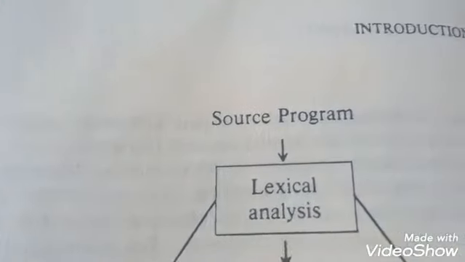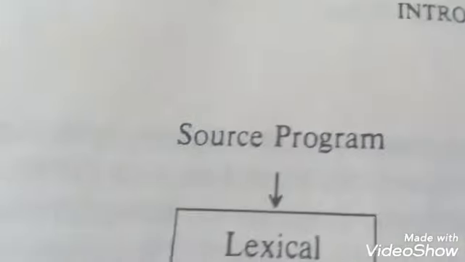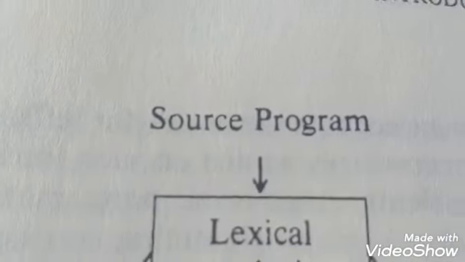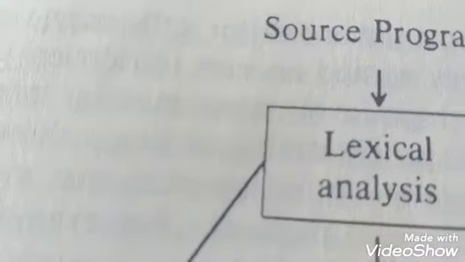In this session, I will explain the phases of the compiler. The first phase, called the lexical analyzer or scanner, separates the characters of the source language into groups that logically belong together. These groups are called tokens.